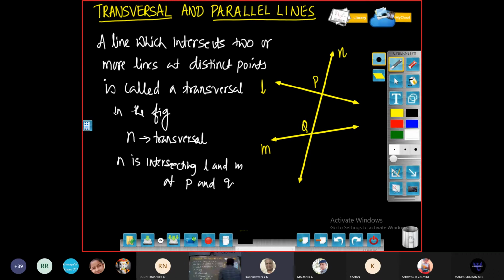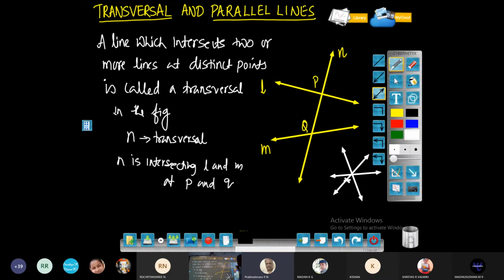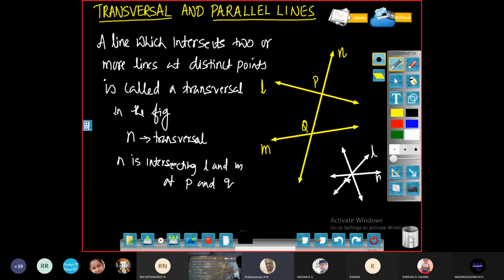Now I can draw another type of lines here. Just look at this. Two lines you can write like this. They are intersecting at some point. You can call them L, M and N. All these are intersecting at the same point. Therefore, this is not a transversal. We cannot call it a transversal.